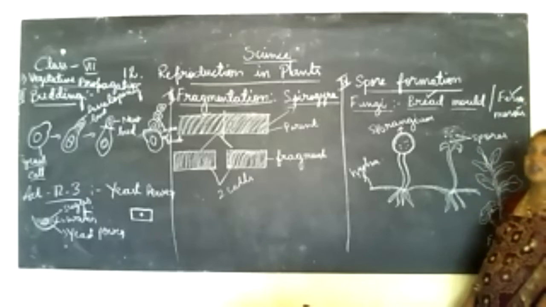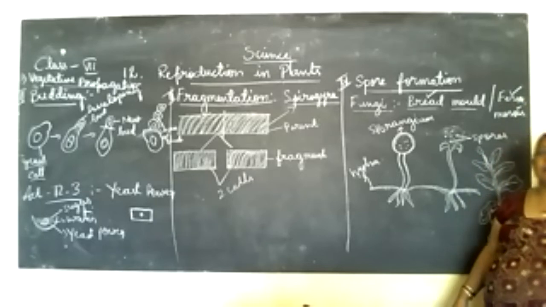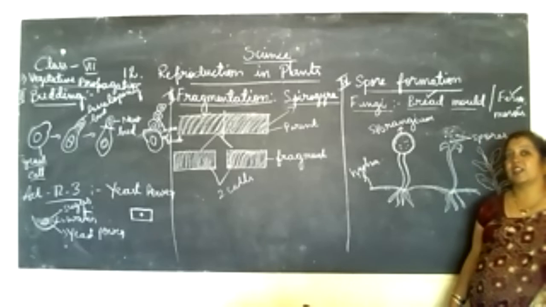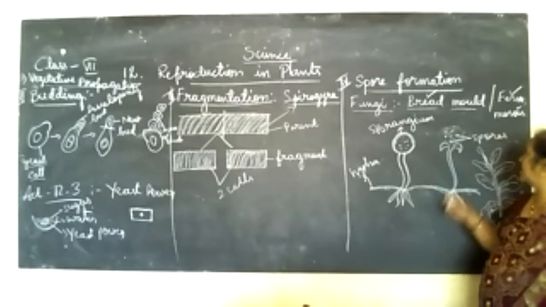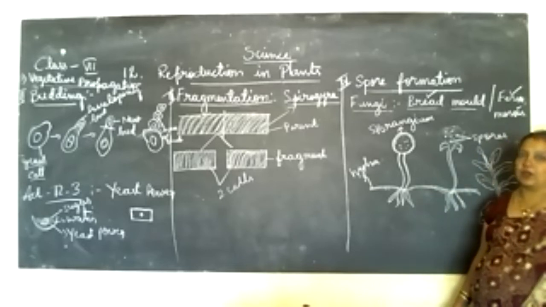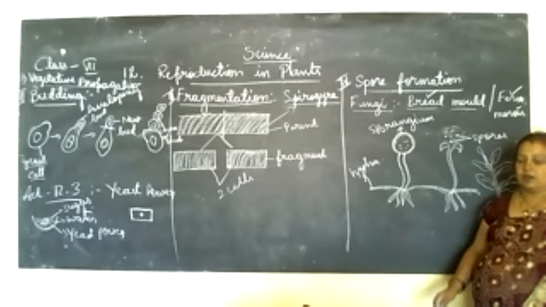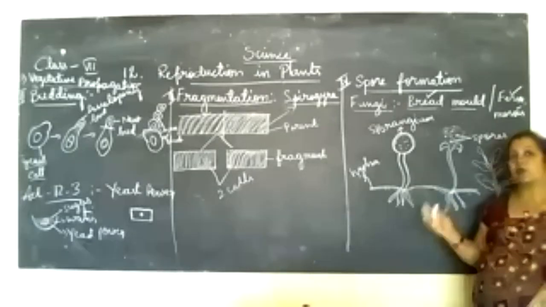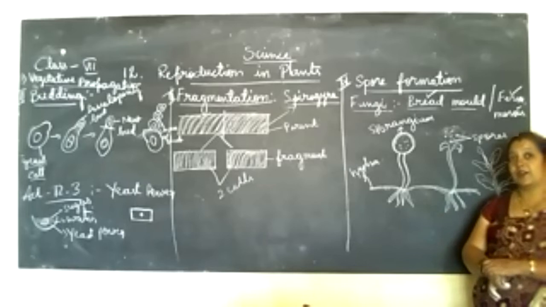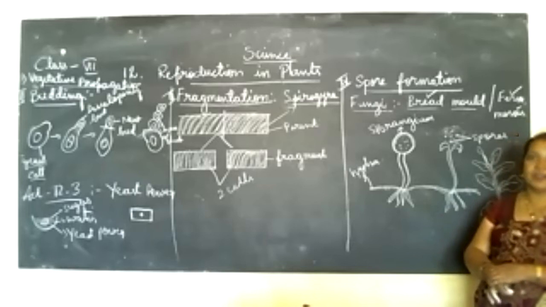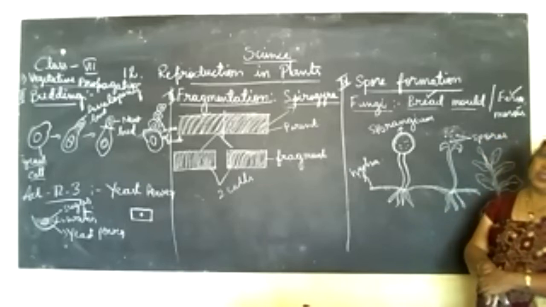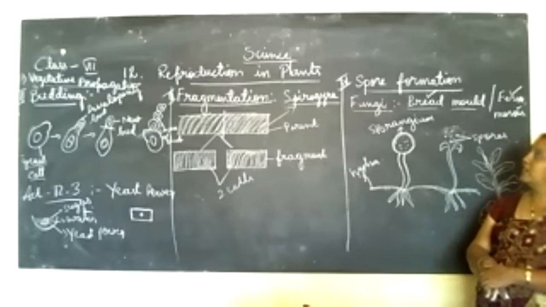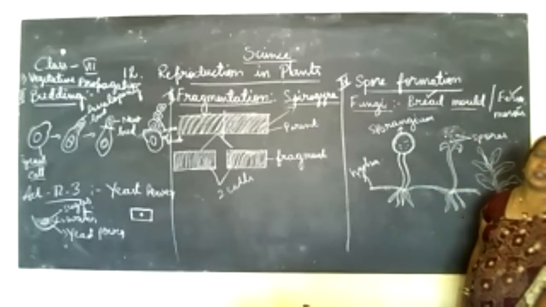Ferns we can see in hilly areas, mountain areas, and shady, marshy areas, especially in forests. These are herbs only. They do not have much developed branches, stem or root, and they do not bear any fruits or flowers. So how do they reproduce? By the spore formation method.